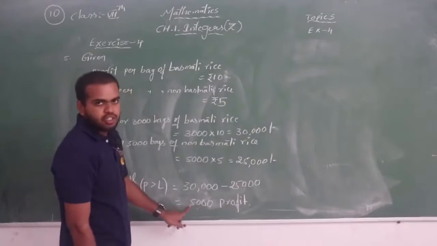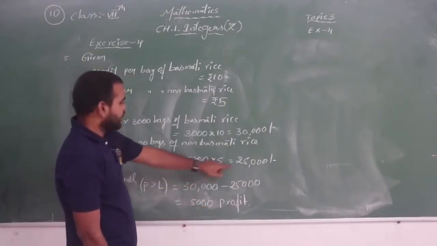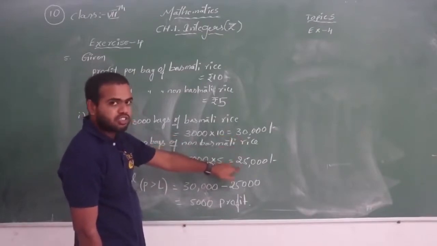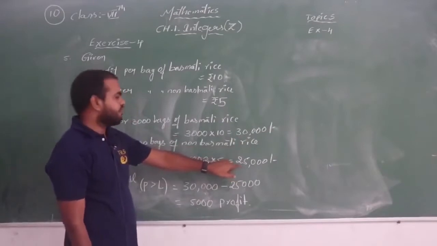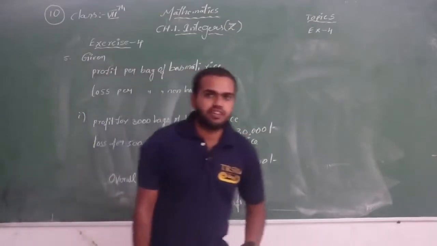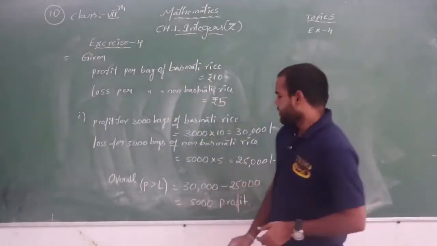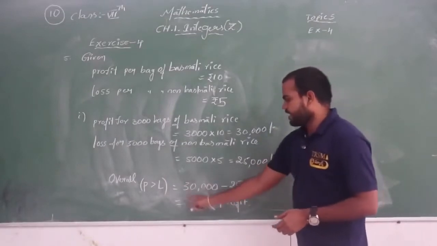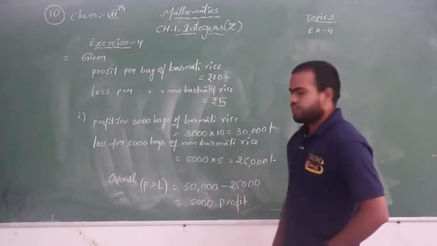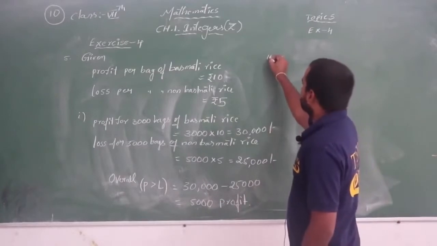The answer we got is positive, right? So it is profit. When will you get a loss? If the non-basmati rice loss is 35,000 and the profit is 30,000, then 30,000 minus 35,000 is minus 5,000. Minus indicates the loss. Here the profit of 30,000 is greater, so that is the reason we got an overall profit. Okay, now see the second question in that.